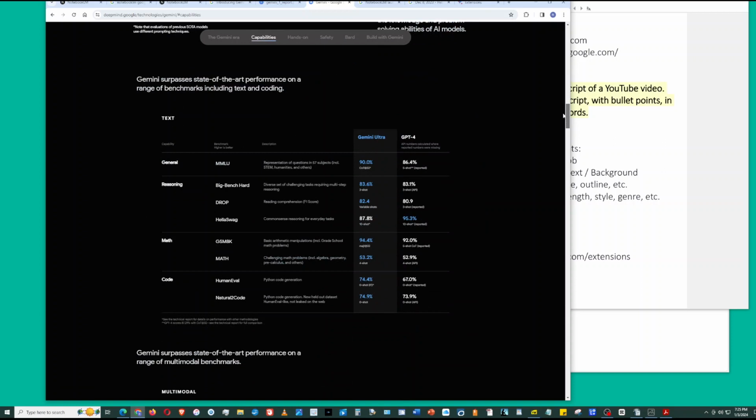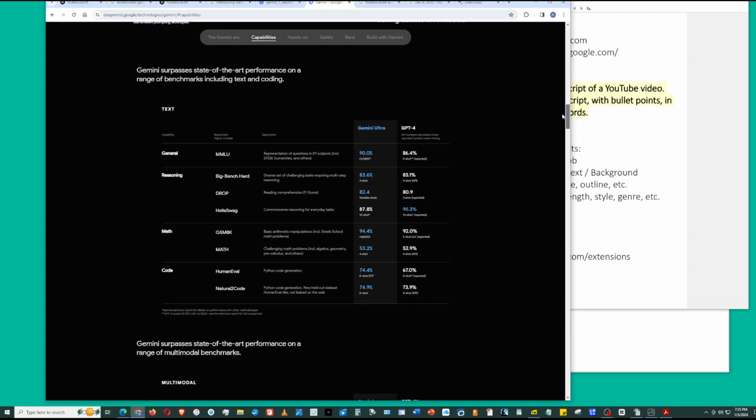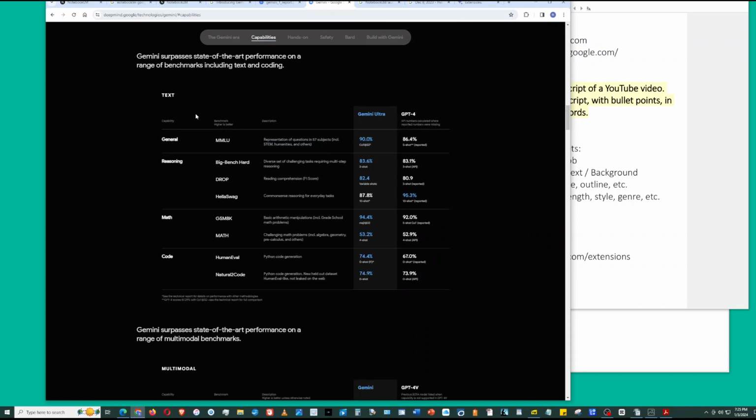It's the first artificial intelligence that beat the human expert. So Google tested Gemini on 32 benchmarks. And in 30 out of the 32 benchmarks, Gemini was superior to the competitors, to the state of the art. And it had more capabilities. Google separated the benchmarks under text and multimodal. So under text, you have general, which is MMLU, which is a representation of questions in 57 subjects, including STEM, humanities, and others. So it tested knowledge as well as problem solving. And it beat the human expert, and it beat GPT-4.